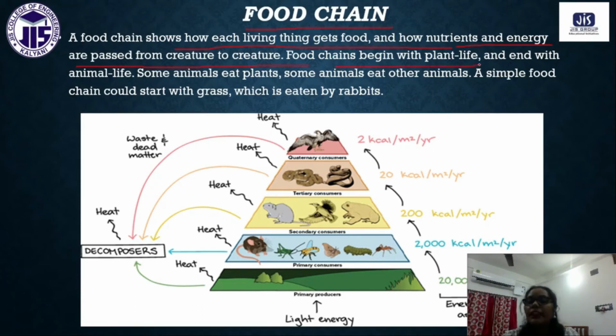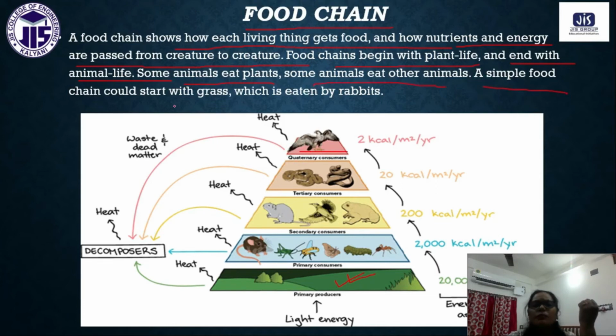The food chain begins with plant life. The bottom layer is for the producer. That means all types of green plants belong to this category. And it ends with animal life, the carnivores.